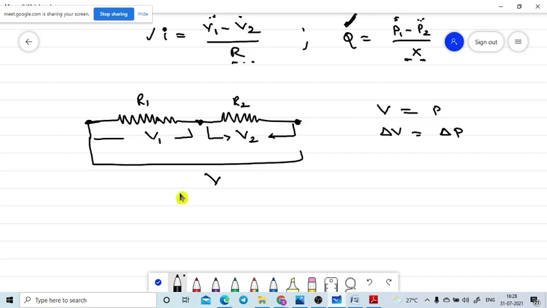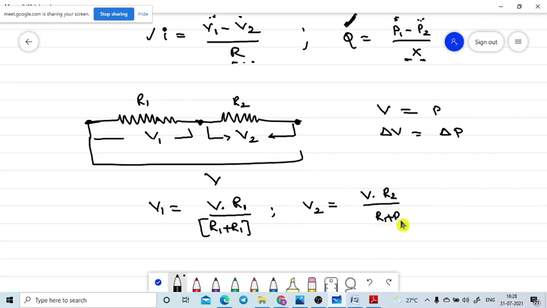Now, what is the potential difference according to the series connection of the resistors? V1 is equal to total potential into the resistance of the first resistor divided by the total resistance, that is R1 plus R2. Is it correct? Yes, sir. What is the potential difference at the second resistor? V2 is equal to total potential into R2 divided by R1 plus R2. Okay? Then keep it aside.